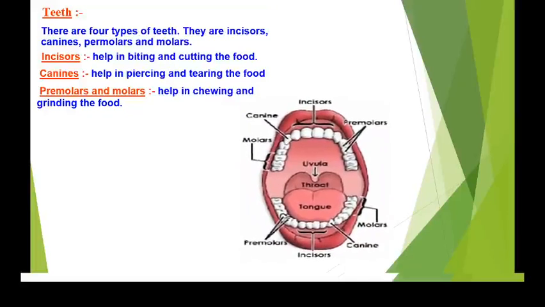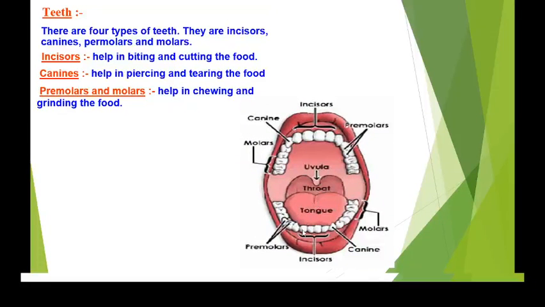Let us check out. See, now just go to the mirror and open your mouth broad and then observe the teeth inside your mouth. Total how many teeth are present and what are the different parts of the teeth. Okay, so see, here you have 4 incisors in the lower jaw and 4 incisors in the upper jaw, which will help for the biting and cutting, right?